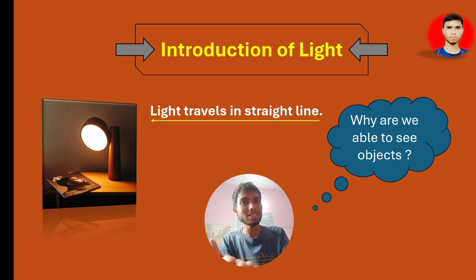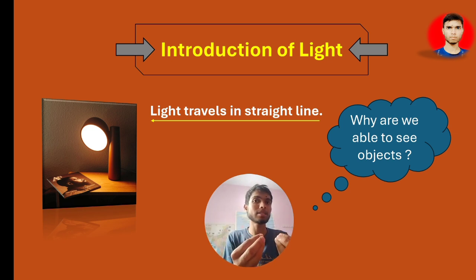You can see this book and table because light is falling, and light is coming from the lamp. They are falling on the surface of the book and the surface of the table. That's why you can see. And some light reaches our eyes.